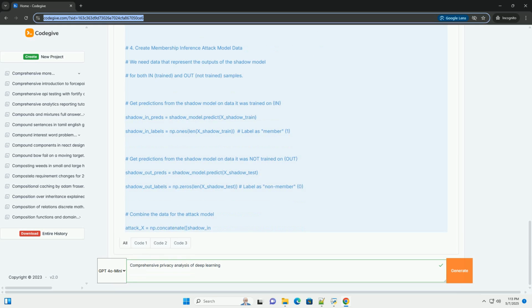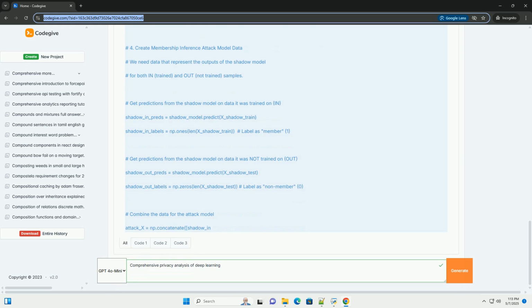Privacy benefits: data remains on the devices, reducing the risk of data breaches. Example libraries and frameworks: TensorFlow Federated, PySyft.